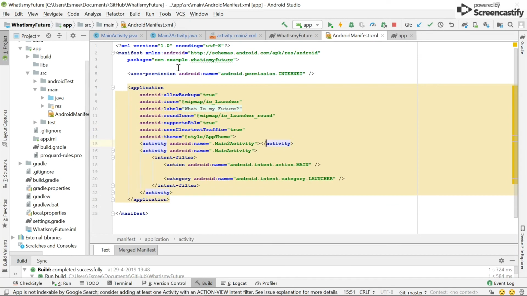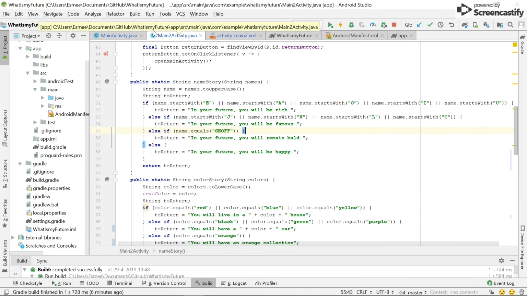In the future for this app, we could add another API that gives another random future, or we could do more checking on what the user inputs. If the user inputs something, a color for example, that we didn't originally think of, something obscure like cyan or lavender, which falls under blue or purple, then we could still incorporate that into our app.